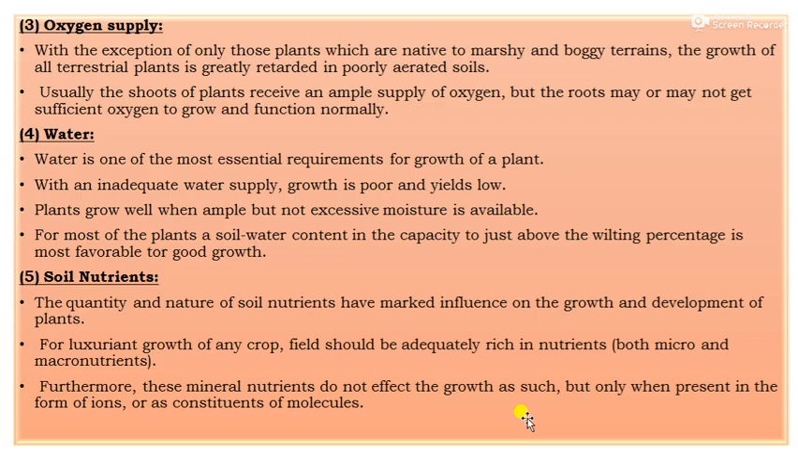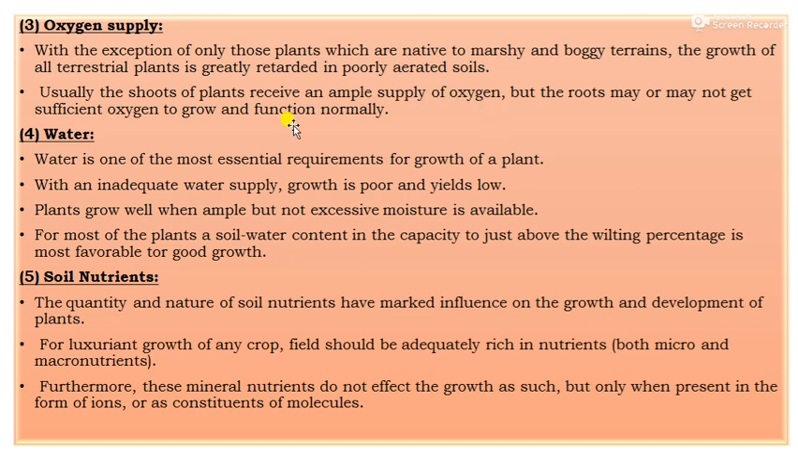Next one, the third point, that is oxygen. With the exception of those plants which are native to marshy or boggy terrains, the growth of all terrestrial plants is greatly retarded in poorly aerated soils. Usually, the shoots of the plant receive an ample supply of oxygen, but roots may not get sufficient oxygen to grow and function normally.